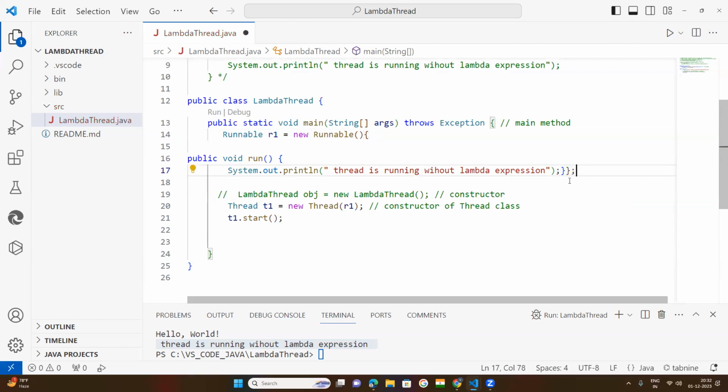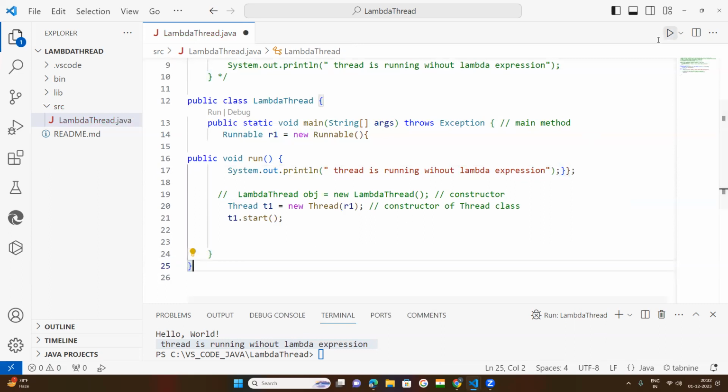The run method is closed here, after this the interface is also closed here, and now these two braces are for the main method and main class.